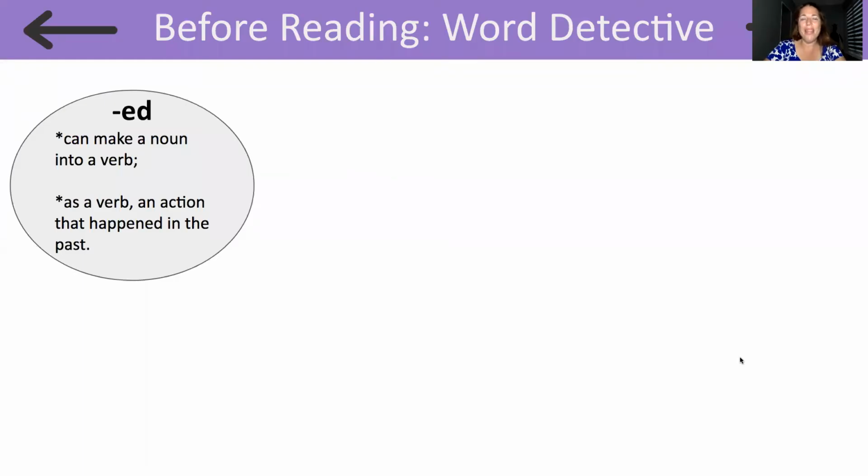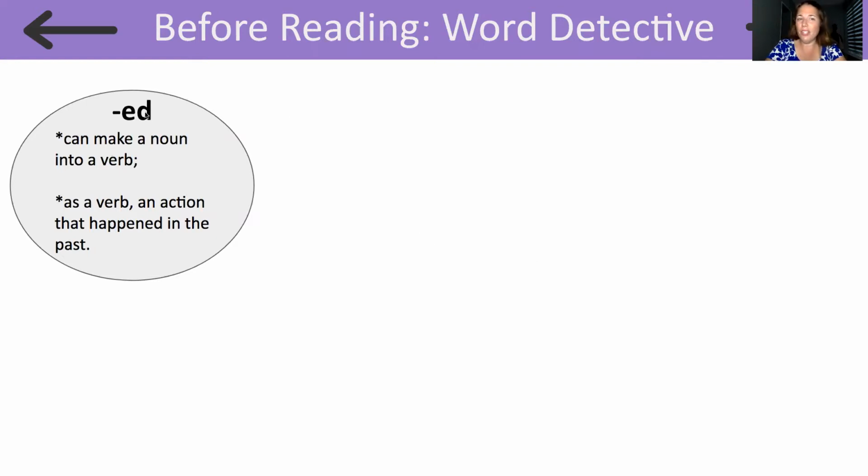Hi, readers. Today we're going to continue reading about our focus topic, people in American history. But before we do, let's talk a little bit about our focus word. Do you remember our focus word? Yes, remember is our focus word.